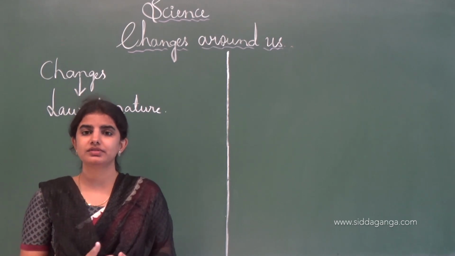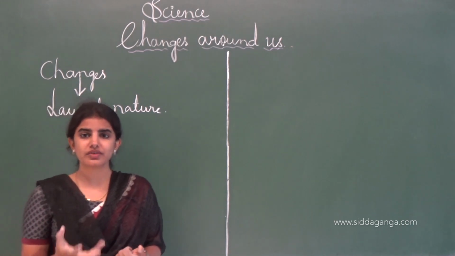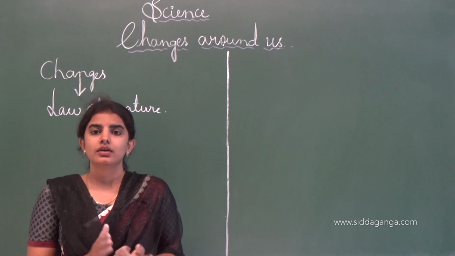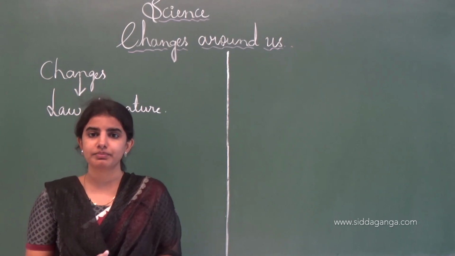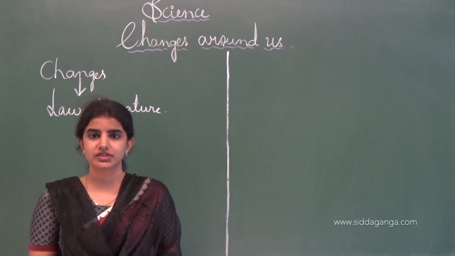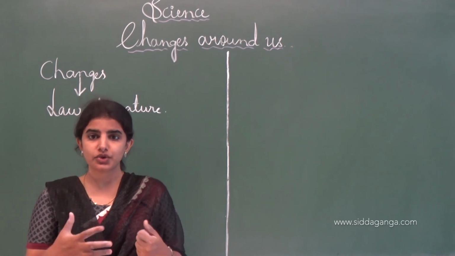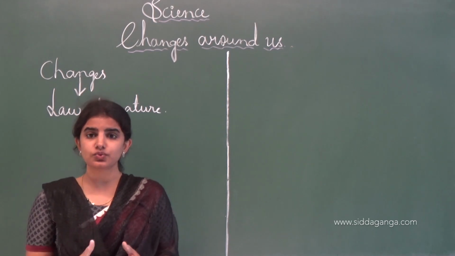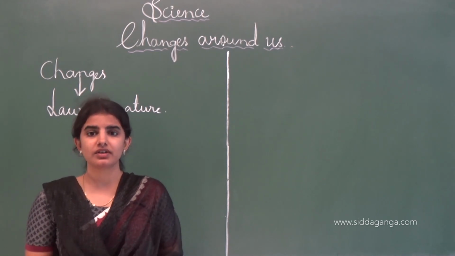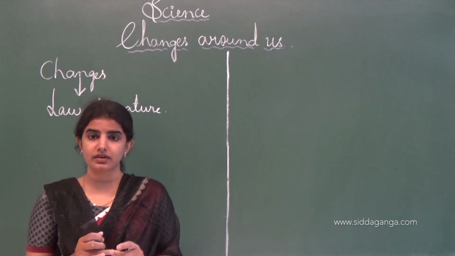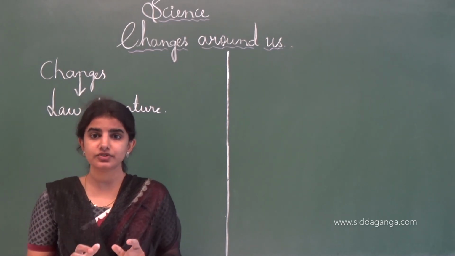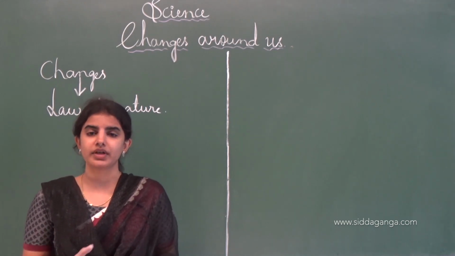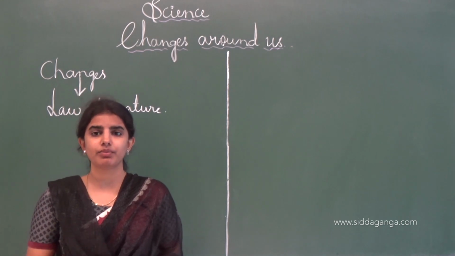And one more example is the growth of children. Growth and development of a child is one of the changes. Without growth and development, we can't say that change is taking place. Like that, in human beings also, when we eat food it will digest. This is one of the changes which we see in our body. And if nails and hair grow, that is nothing but the changes which we see in our body. This is how change is very important.